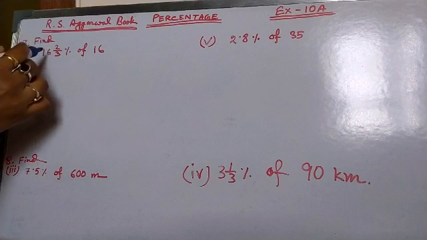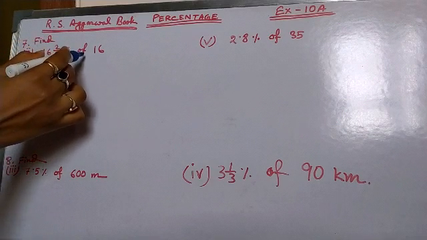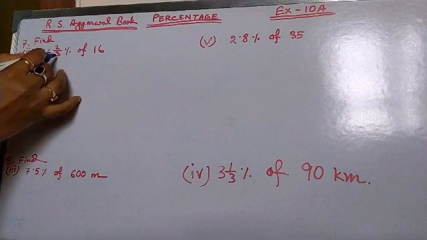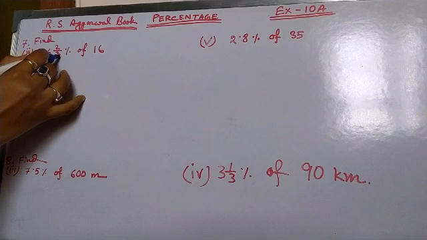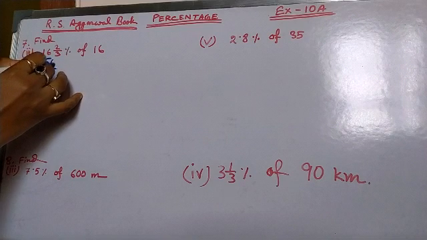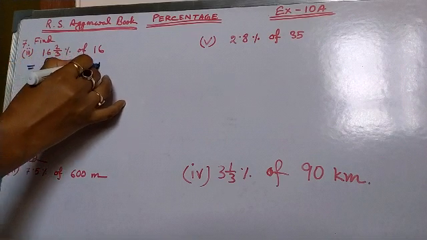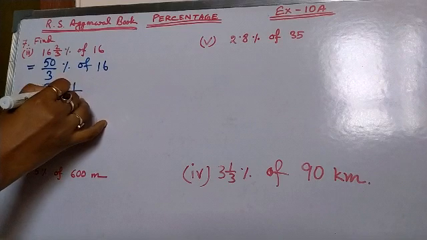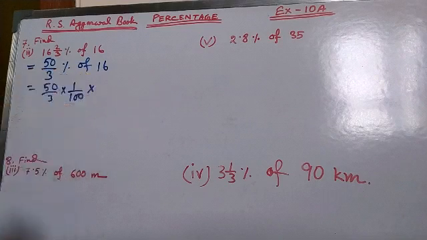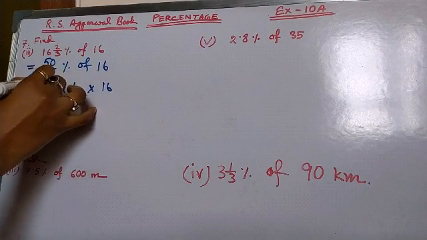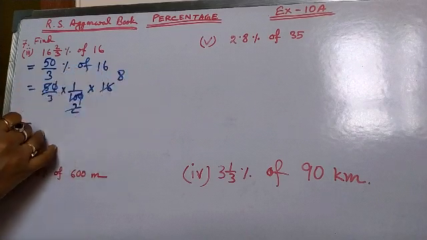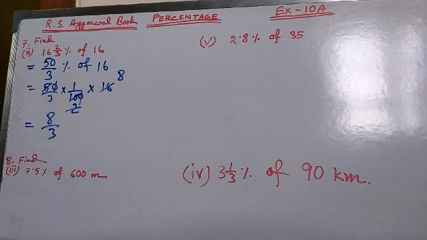Here, question number 7: find 16 whole of 2 by 3% of 16. At first this will be converted into an improper fraction. That means 16 times 3 is 48, plus 2, that means 50% of 16. Percentage means 1 by 100 of, that is multiplication, then 16. It can be cut, then 5 2s are 10, and by 2 this can be cut. So this is 8 by 3.